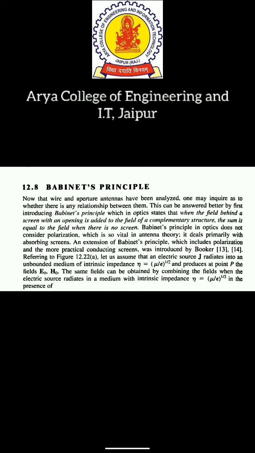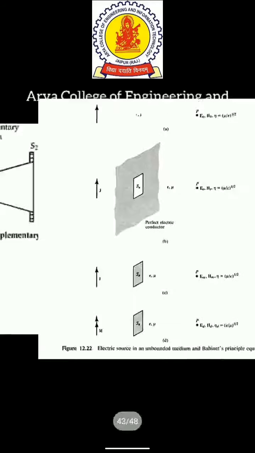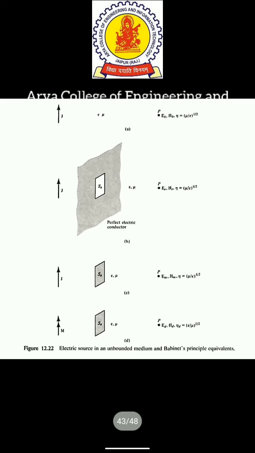Now the extension of Babinet's principle done by Booker for more practical conducting screens. Let us assume that an electric source J radiates into an unbounded medium of intrinsic impedance eta equals square root of mu by epsilon, and produces at point P